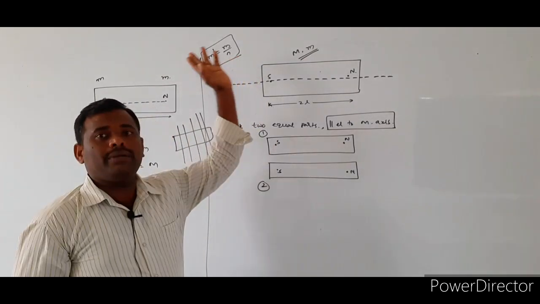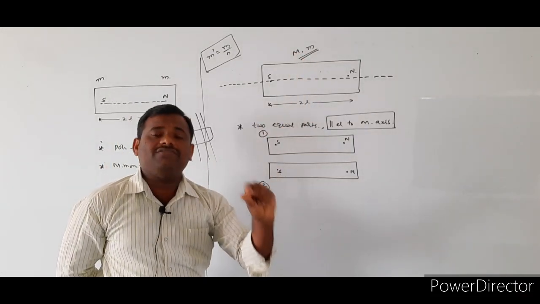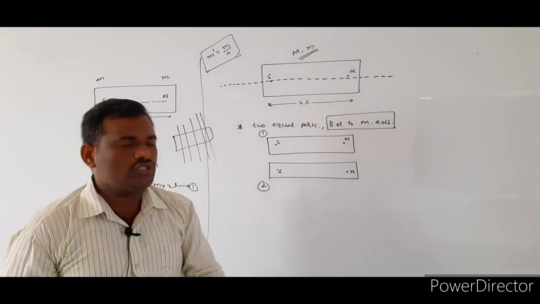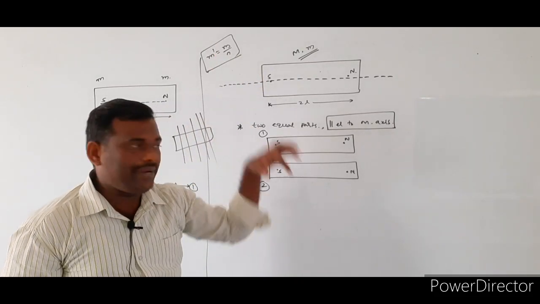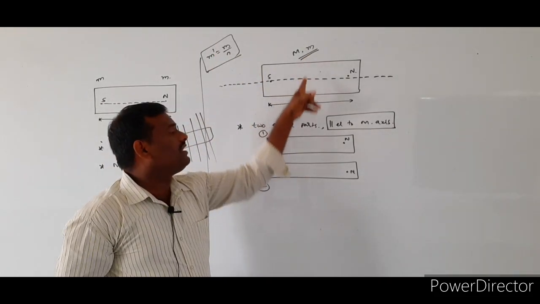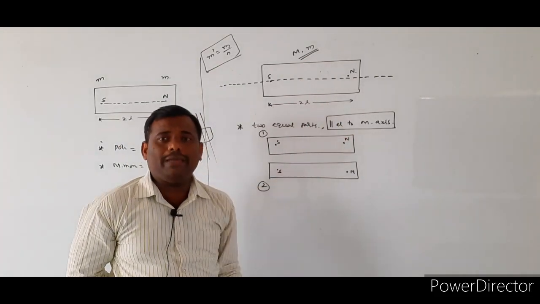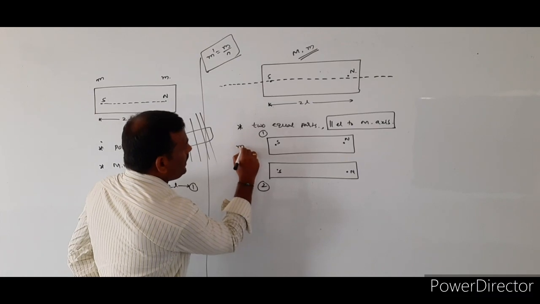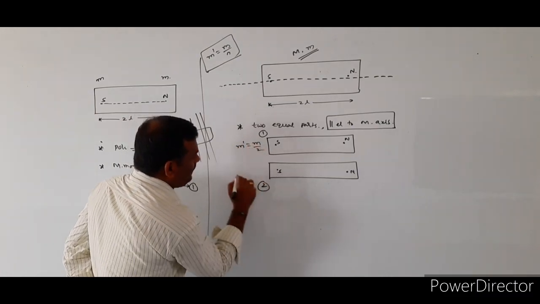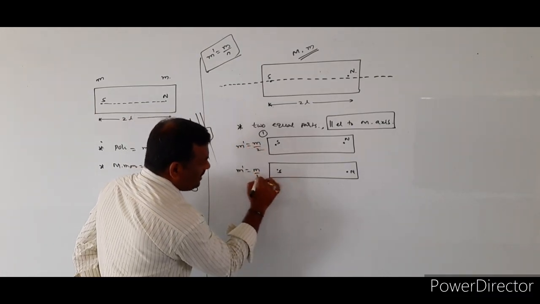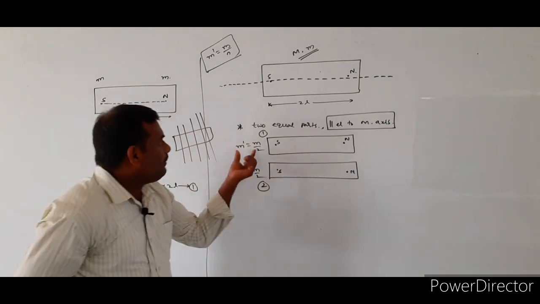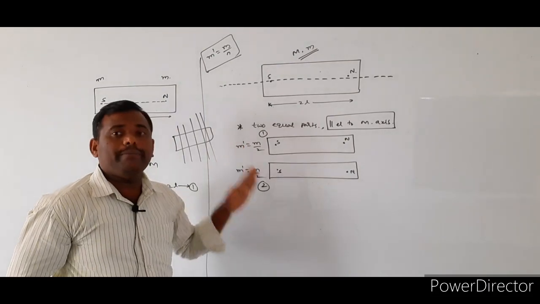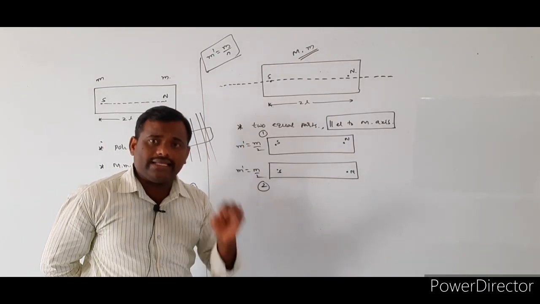Suppose you made 10 pieces, the pole strength of each and every magnet becomes m by 10. But in this case, the given bar magnet is cut into 2 pieces, so the pole strength of each piece becomes m dash is equal to m by 2 for the first magnet, and m dash is equal to m by 2 for the second magnet also.